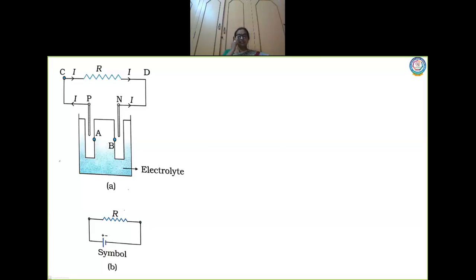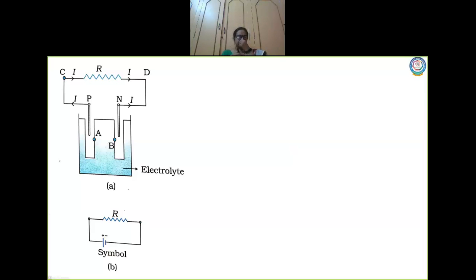A cell is a device that maintains a potential difference which exists between the two electrodes due to a chemical reaction. Now look at this diagram. Here is a cell. This cell is made up of two electrodes, one a positive electrode and the other a negative electrode, and there exists a potential difference between these two electrodes.